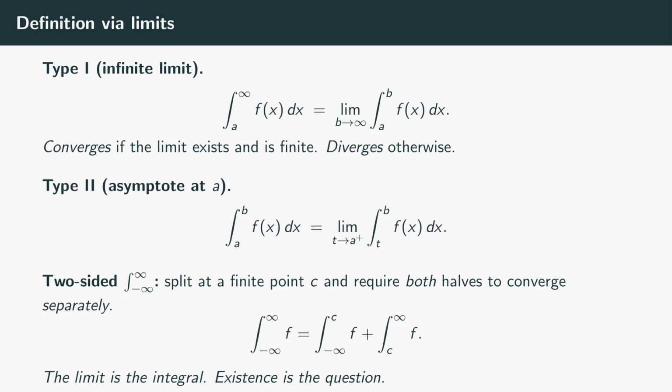For the two-sided case where both endpoints are infinite, the integral from negative infinity to infinity of f, you have to be careful. You split the integral at some finite point c and require both the left half and the right half improper integrals to converge on their own. You're not allowed to take a single limit that lets the two infinities cancel. That last subtlety matters. The integral from negative infinity to infinity of x dx diverges under our definition even though the symmetric limit, the limit as r goes to infinity of the integral from negative r to r of x dx equals 0, exists. The symmetric limit is called the principal value. The strict improper integral requires more.